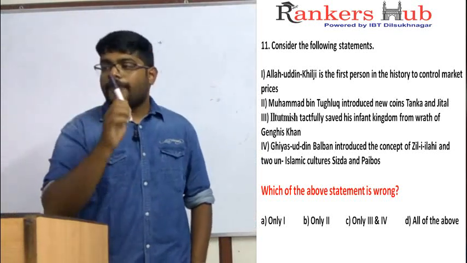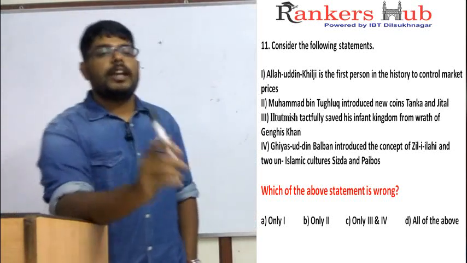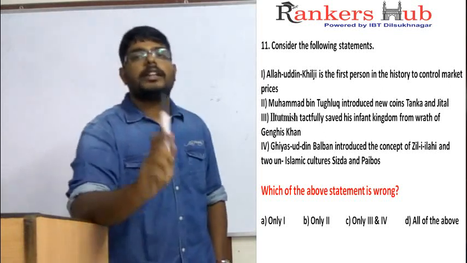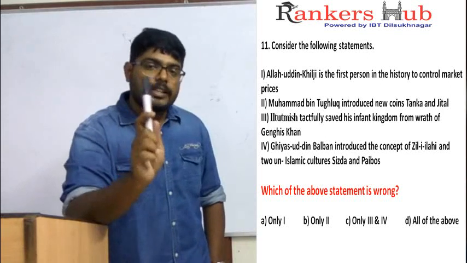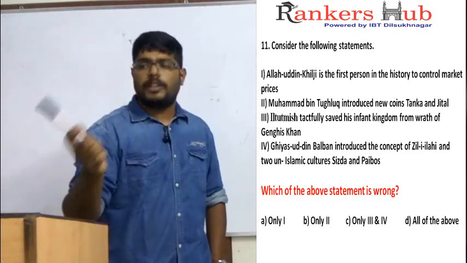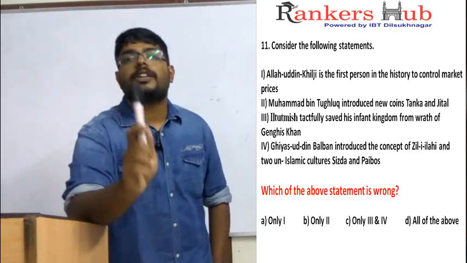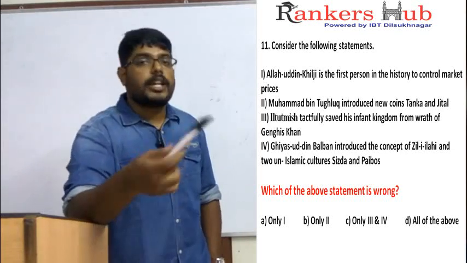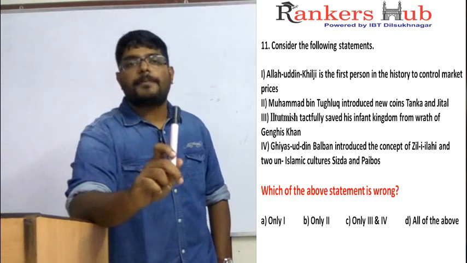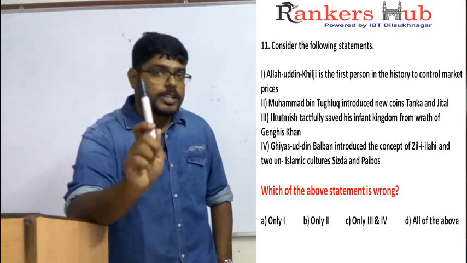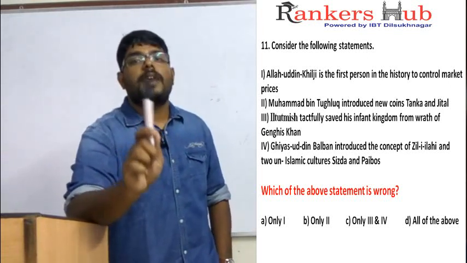For example, if I take this marker, in my state it will be 10 rupees, in the adjacent state 11 rupees, and in a northeastern state again 5 or 6 rupees. If I change the state, the price of the marker changes. But controlling market prices means even if I change the state, the price should not change.